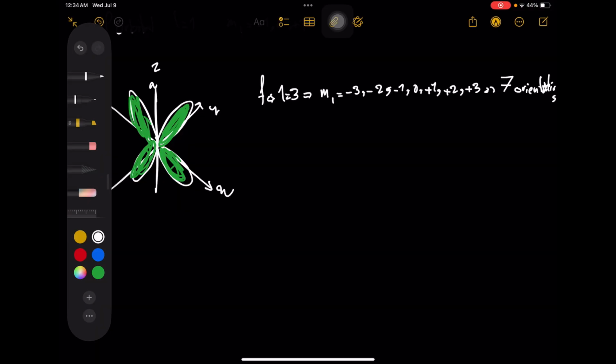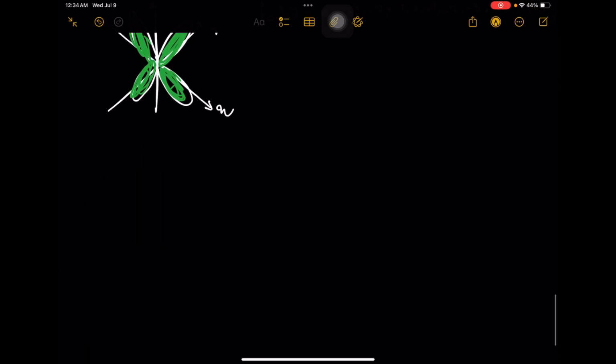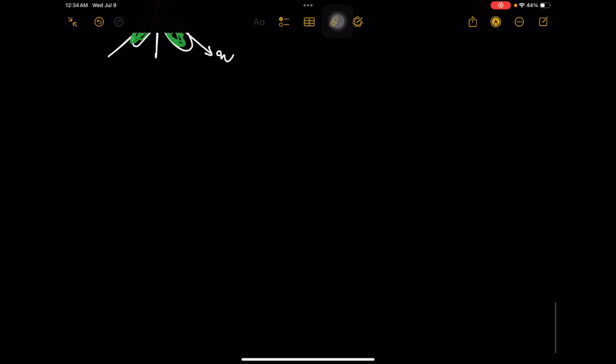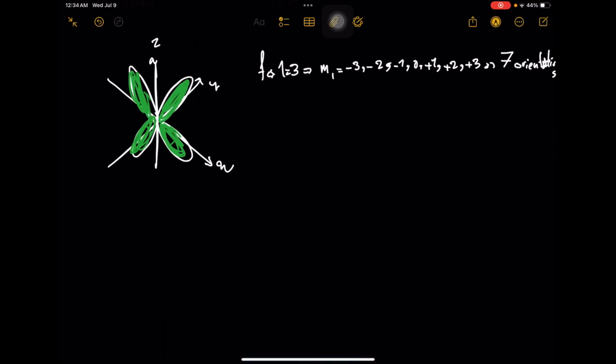If I want to draw it to give you a better visualization of what I just said, imagine a cube here. There's a beam of silver atoms here.